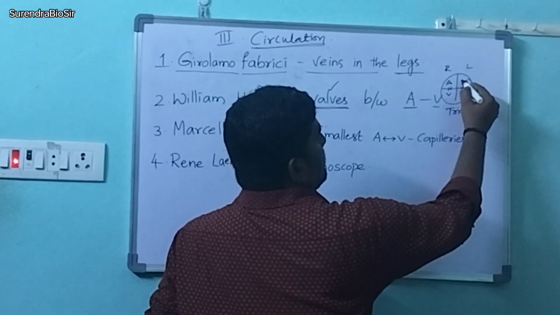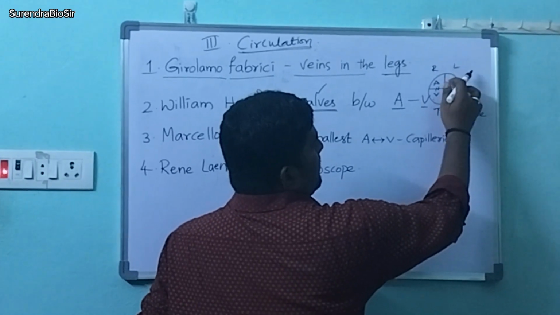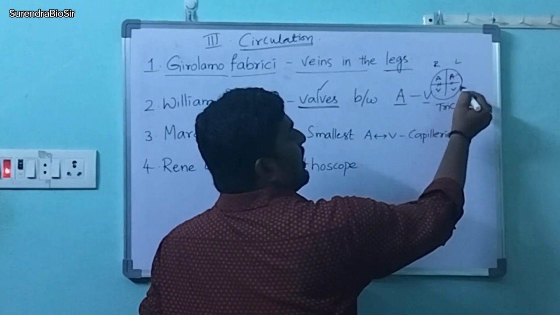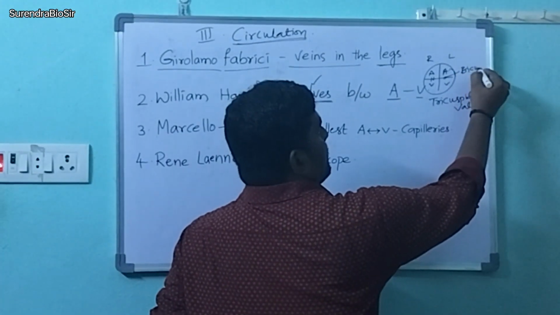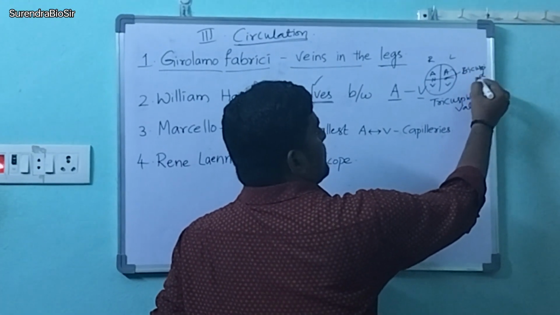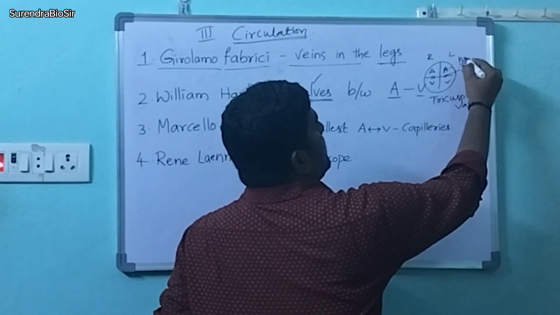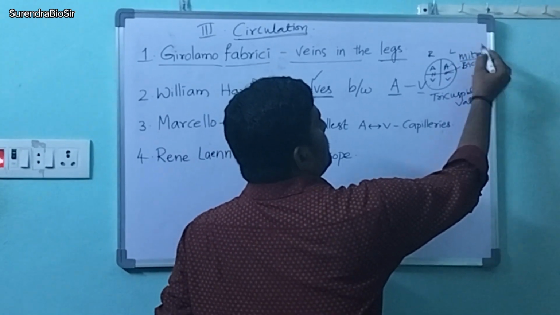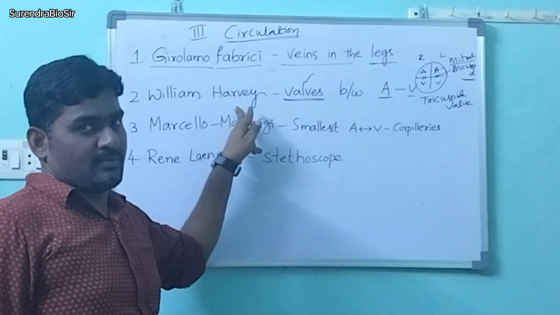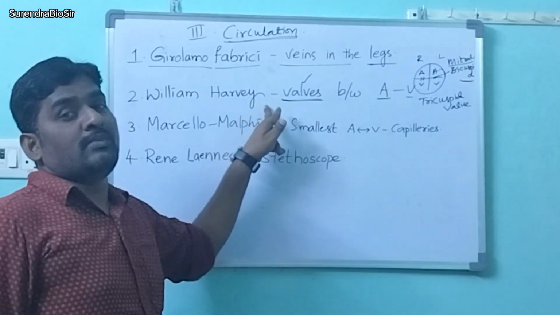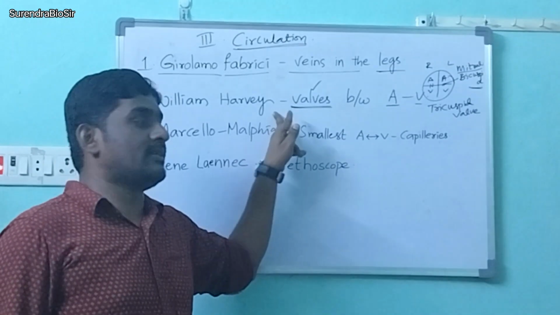And next, between the left auricle and left ventricle, we have the bicuspid valve, or we can call it the mitral valve. Right? Who observed this? William Harvey. He was the first person who observed blood circulation in human beings.